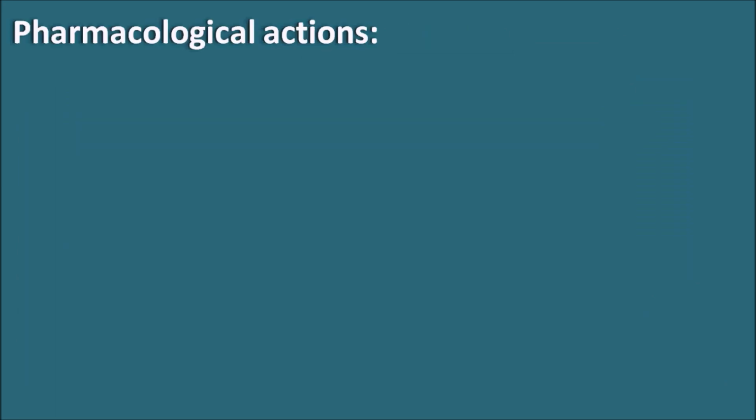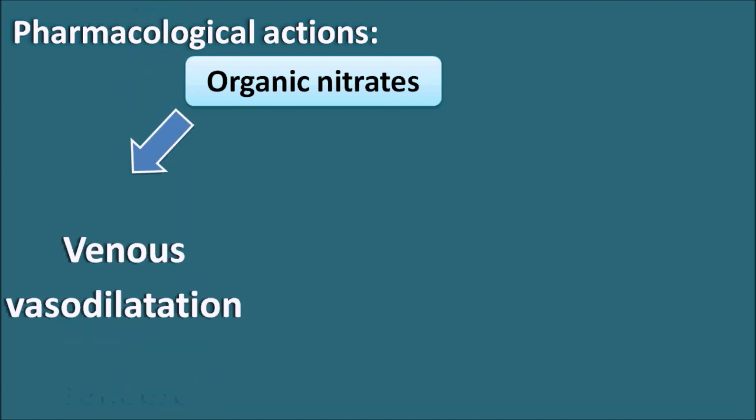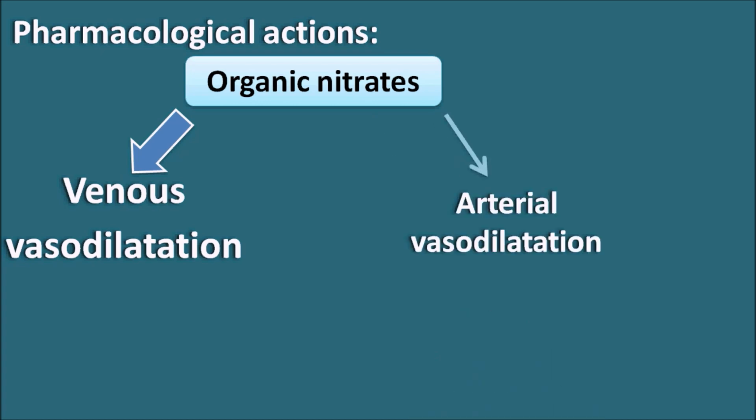Now let us see the pharmacological actions. We have just seen that organic nitrates can act as vasodilators. So organic nitrates can produce the venous vasodilatation. At the same time, organic nitrates can also produce the arterial vasodilatation. But compared to the venous vasodilatation, the arterial vasodilatation is somewhat less with the organic nitrates.